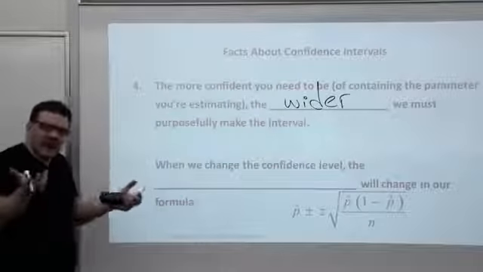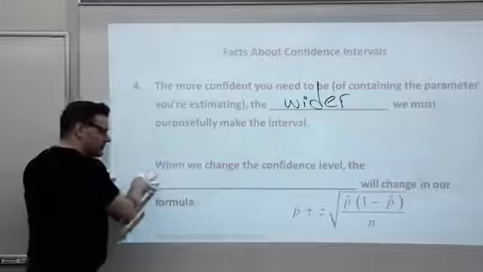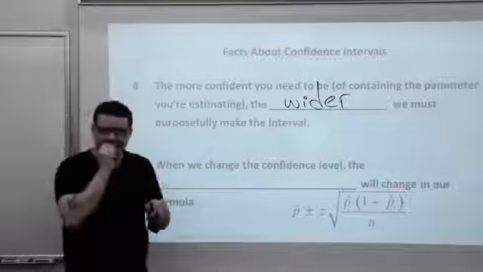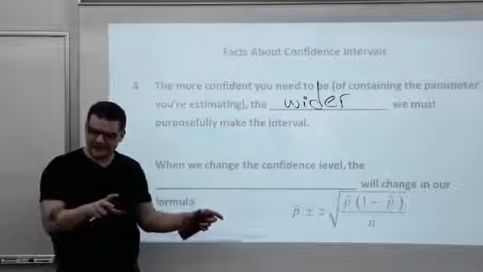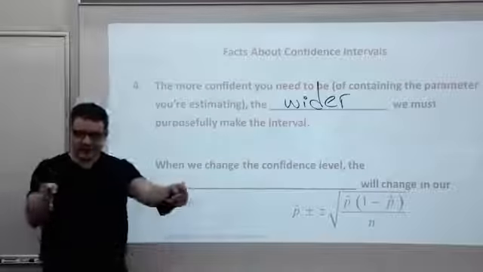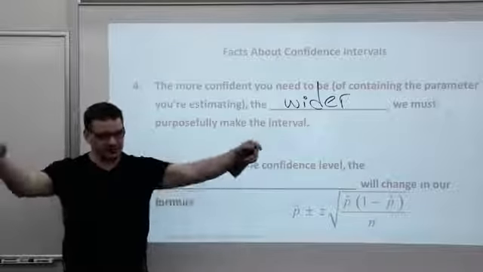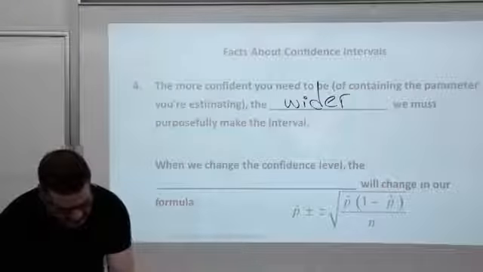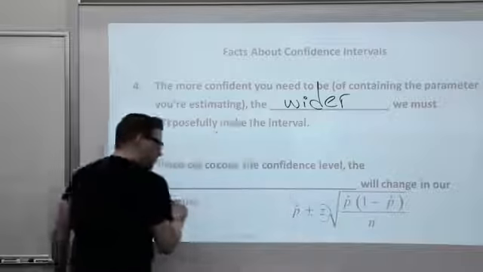And so how can I do that? We can change the confidence level, right? And think about it. If I want to crank the confidence level up from, say, 95 to 99%, something's going to change in that formula that should make it a little bit wider. So, what can I change? The answer is that number z.